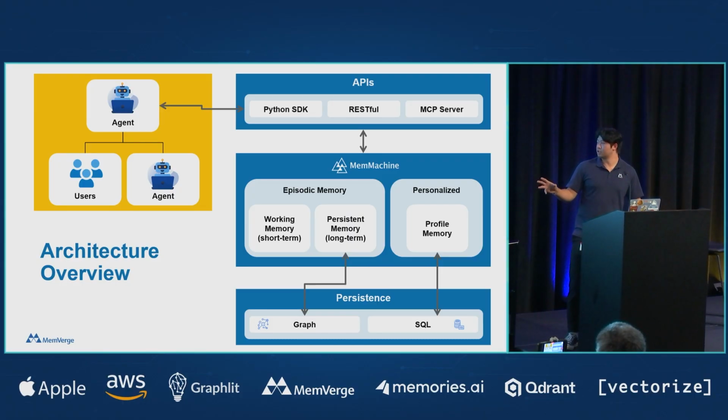Then we have our episodic memory. Episodic memory, as I mentioned before, is kind of the bulk of MemMachine, right? It has both short-term memory and long-term memory. The short-term memory, as I mentioned before, is session-based. That runs in a SQLite database. So basically, you can input messages. It's almost like a queue, right? First in, first out. Then we have our long-term memory. This runs on a Neo4j graph database.